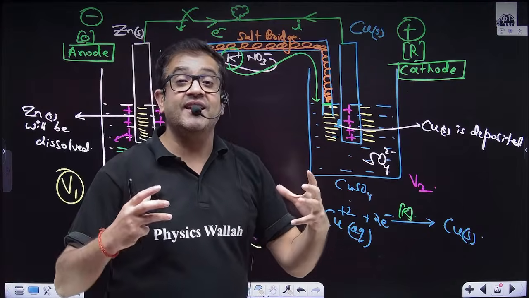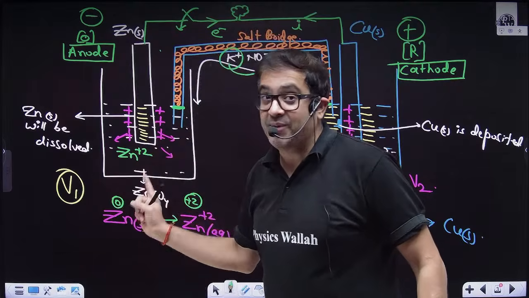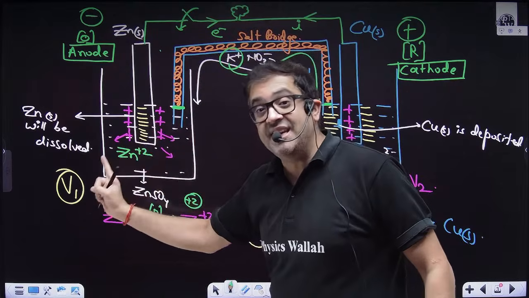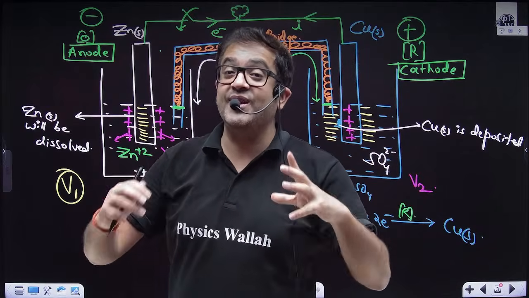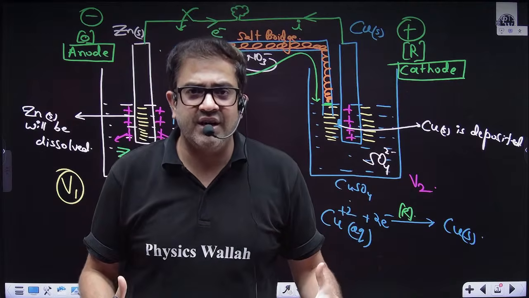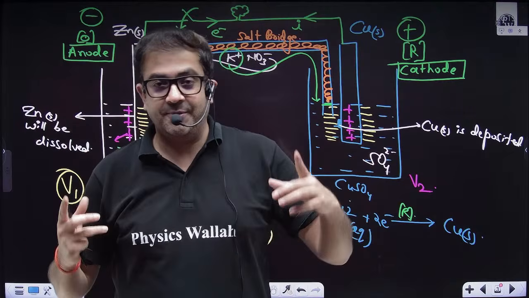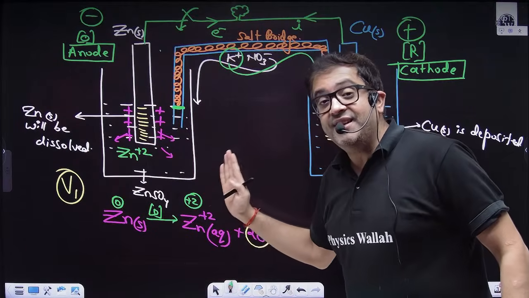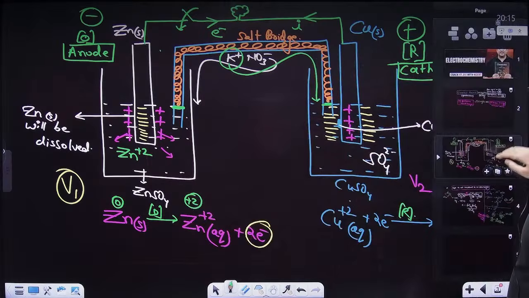Definitely. But sir, in order to calculate potential, I need to know the concentration and temperature, because this potential will be changed if concentration and temperature change. So first we will do this calculation for the standard situation, and then we'll change the concentration and temperature, and you can calculate electrode potential at any concentration and temperature. Now this completes your electrochemical cell. Moving forward, sir, I hope everybody is clear with this.